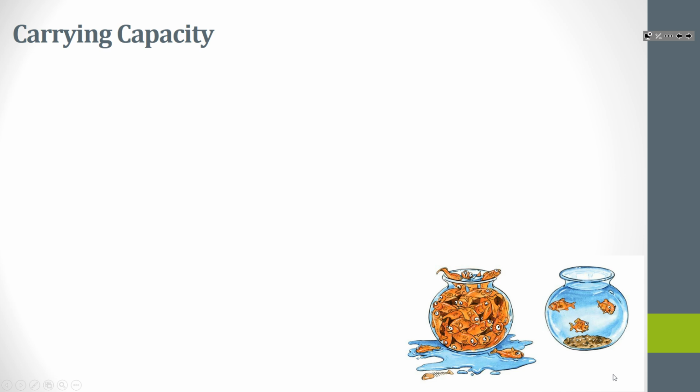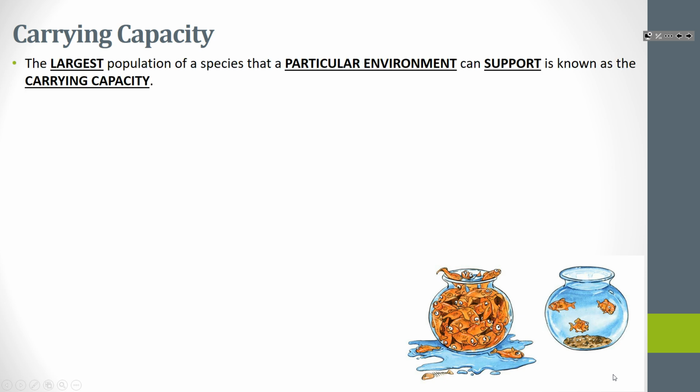So we call that limit to the population growth carrying capacity. That's the largest population that an environment can support. The environment can only support so many organisms in a population. So eventually we're going to reach that carrying capacity and it's not able to carry any more of that population. It's the capacity of organisms the environment can carry.